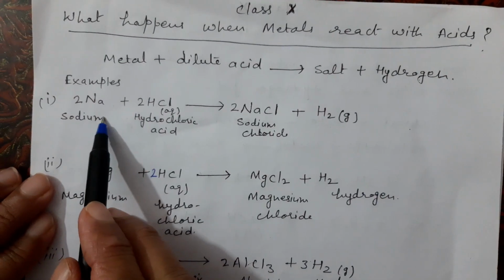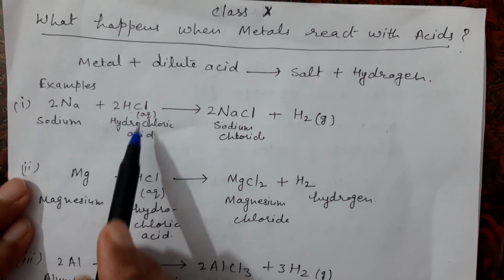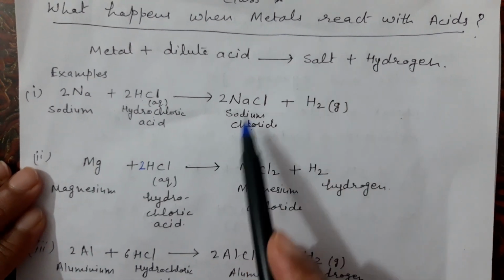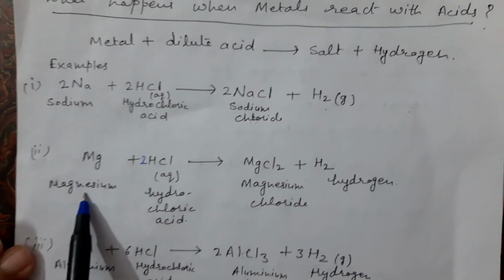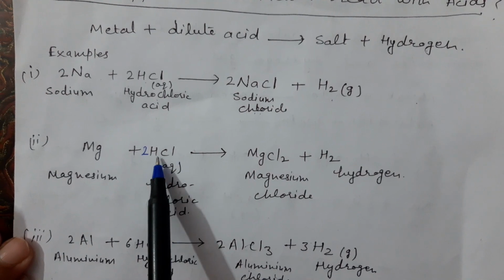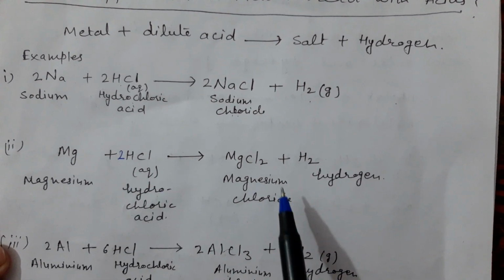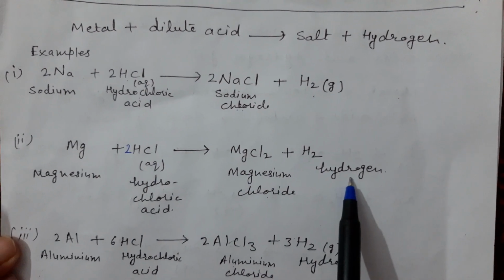Example, sodium. Sodium reacts with hydrochloric acid. This is HCl, hydrochloric acid. They form sodium chloride, that is the salt, and hydrogen gas. Second example, magnesium. Magnesium is a metal in solid state and HCl, hydrochloric acid, is in aqueous form. They react together, they form salt. Which salt? Magnesium chloride and hydrogen gas.